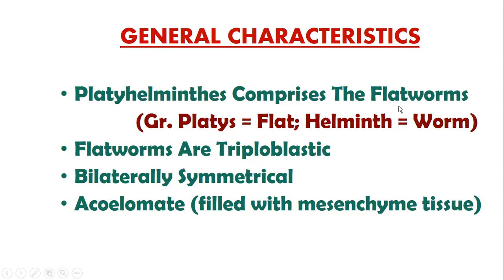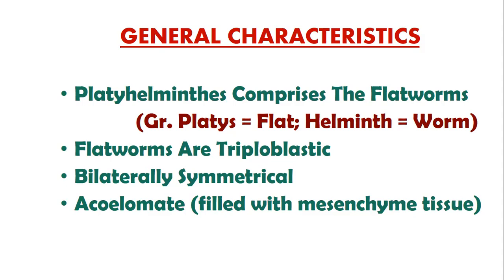Now, how can we define the word flat? We have already discussed that our body has a dorsal side and a ventral side. Whenever the body is dorsoventrally compressed, meaning if you are pressed from the back and the front, you would become flat and thin. That is what is called flatworms, a flattened body, dorsoventrally compressed or dorsoventrally flattened. Like a scotch tape or a leaf: a leaf is wide, scotch tape is wide but very thin. So they are just like that of the leaf and the tape.